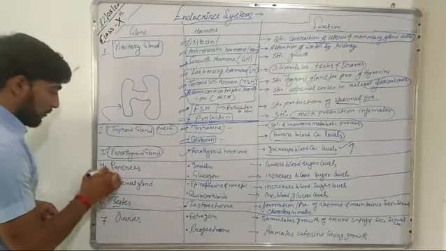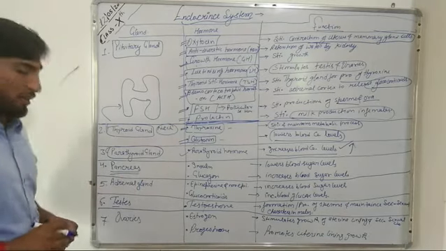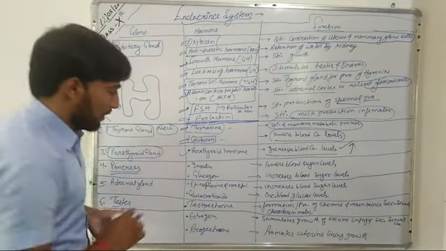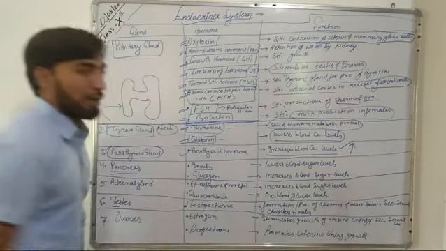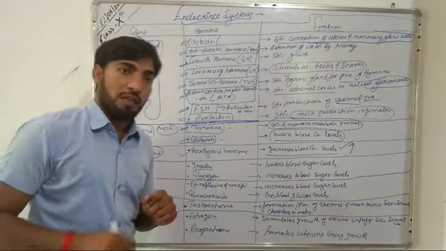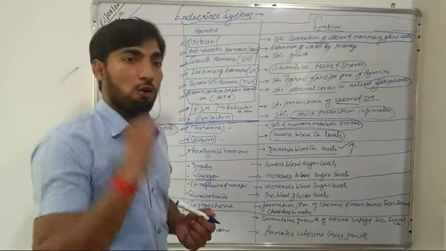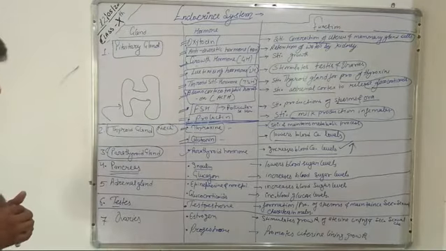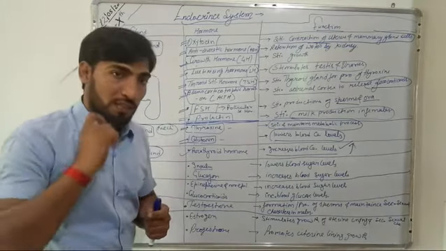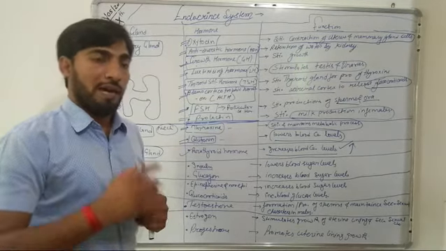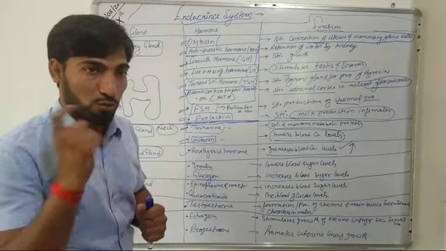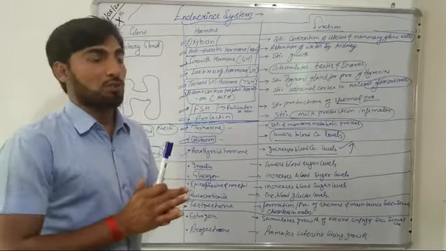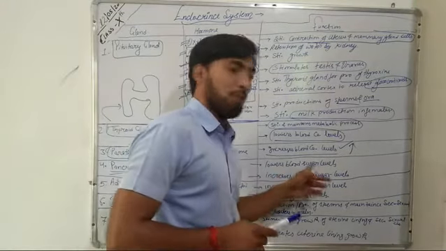Now, the fourth gland that we will discuss is the pancreas. This pancreas also releases two important hormones. One is known as insulin and the other is glucagon. This insulin is responsible for lowering blood sugar levels. So, when the sugar level increases in our blood, at that time the pancreas increases the secretion of insulin into our blood, and this insulin breaks down the sugar into simple substances. So this insulin lowers the sugar levels in the blood. It is responsible for lowering blood sugar levels.